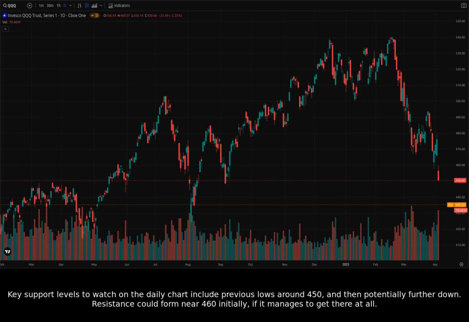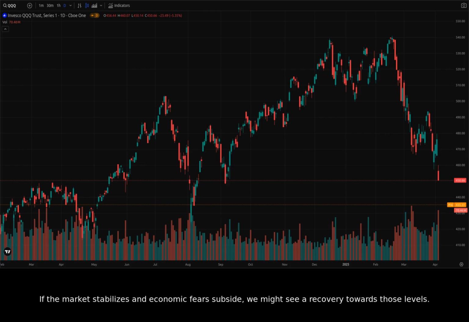Key support levels to watch on the daily chart include previous lows around 450 and then potentially further down. Resistance could form near 460 initially, if it manages to get there at all. If the market stabilizes and economic fears subside, we might see a recovery towards those levels. However, given the current environment, the outlook for QQQ is quite uncertain in the short term.